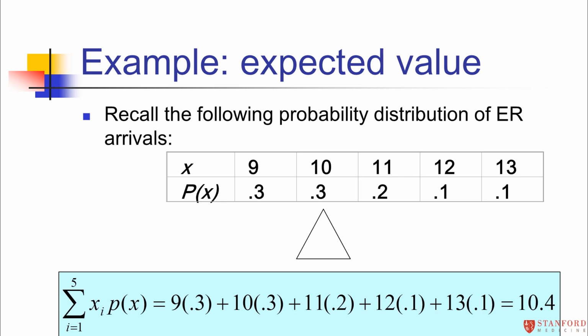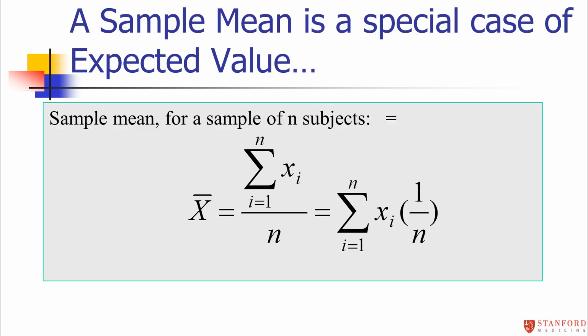On average, we're seeing 10.4 people in the emergency room in any given hour. So you have to remember when you're calculating these that you have to weight them, because the outcomes don't occur equally frequently. Now, a sample mean is actually just a special case of expected value.